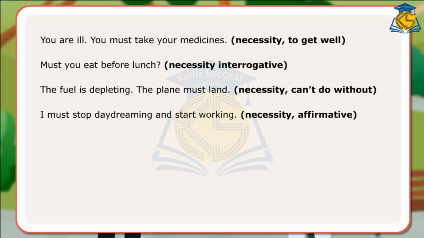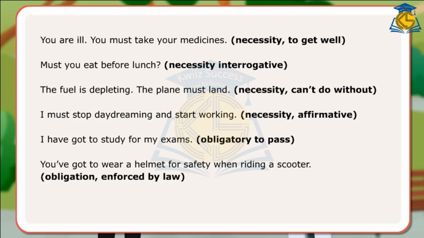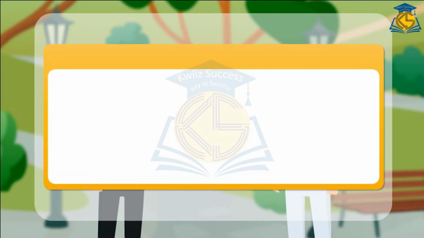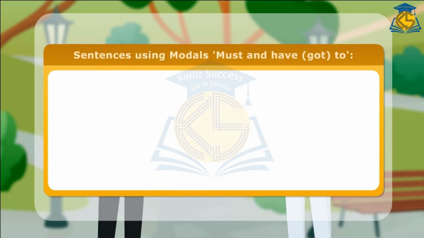Necessity, affirmative. I have got to study for my exams. Obligatory, to pass. You have got to wear a helmet for safety when riding a scooter. Obligation, enforced by law. Have you got to return the book to the library? Obligation, interrogative. Here are a few more sentences using modals must and have got to.